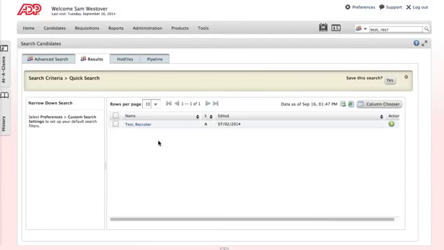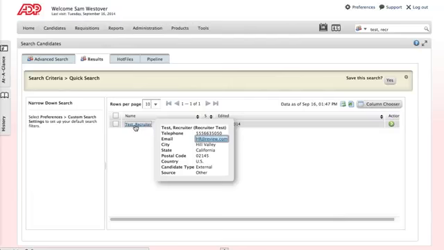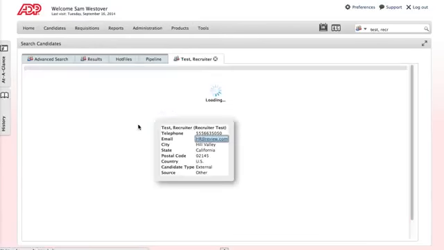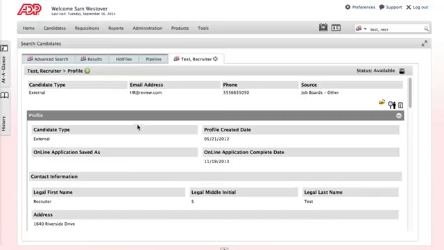So once you've found someone, hopefully the person you've been looking for, you can mouse over their name for some basic information, or you can click on their name and it'll bring up their full profile. The top of their profile is going to show basic contact information, which is helpful if you are trying to reach them to schedule an interview or an audition.